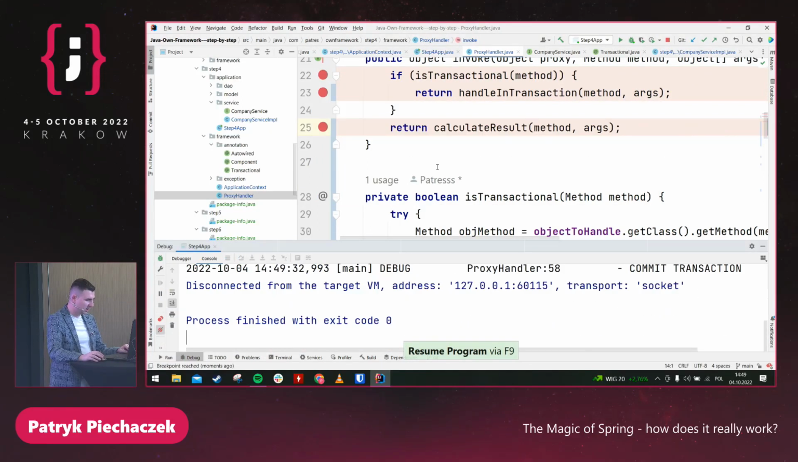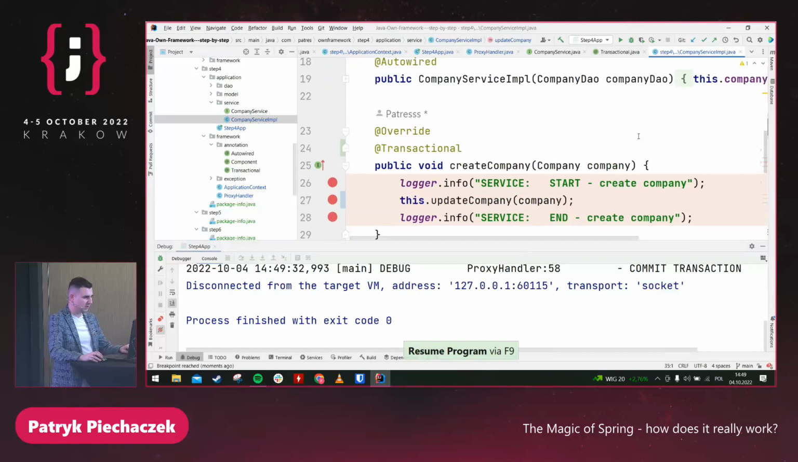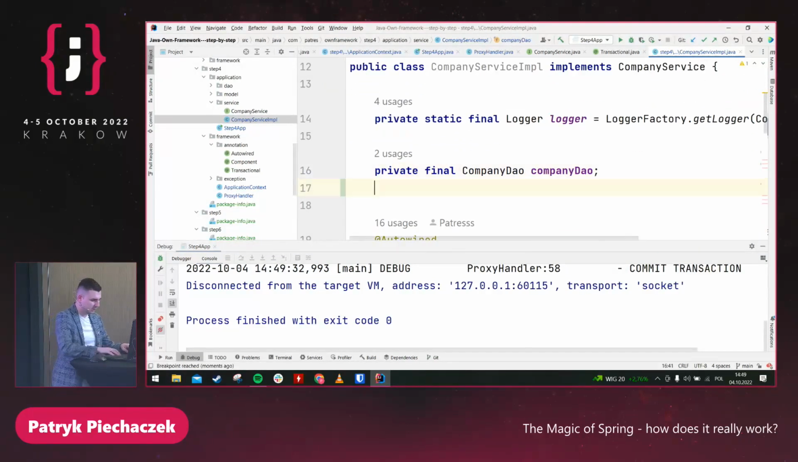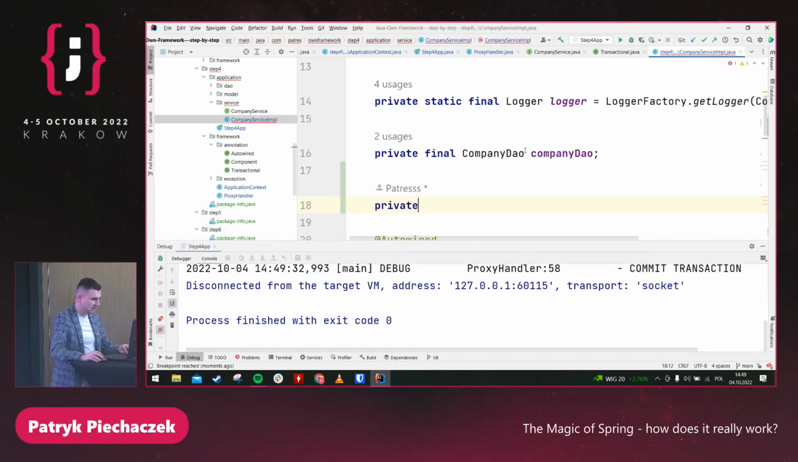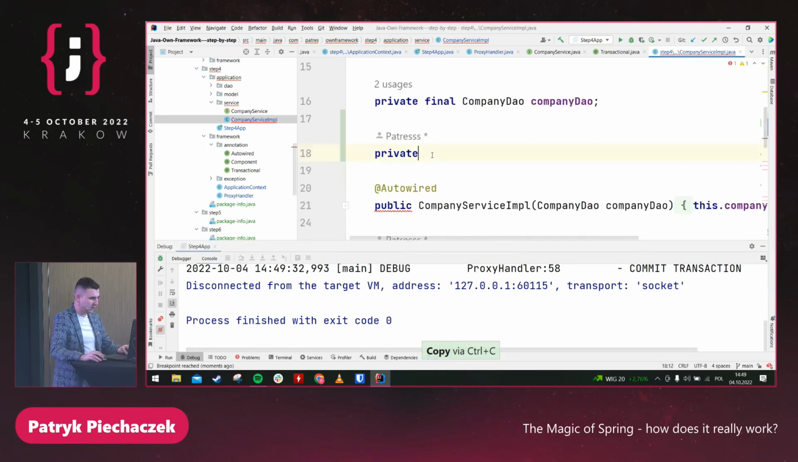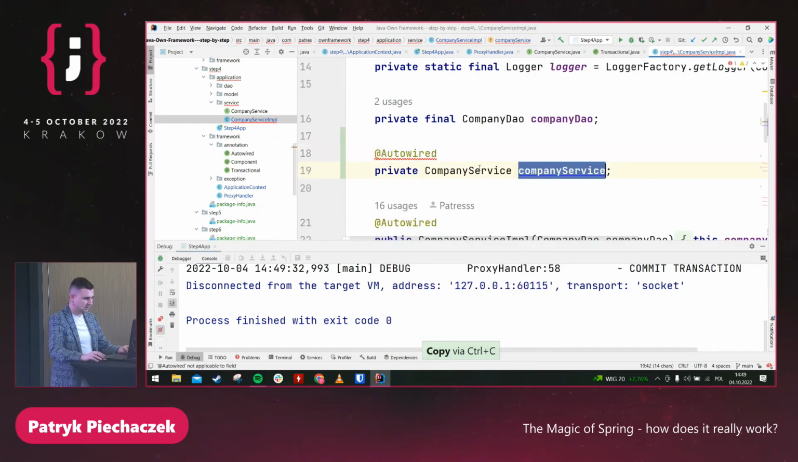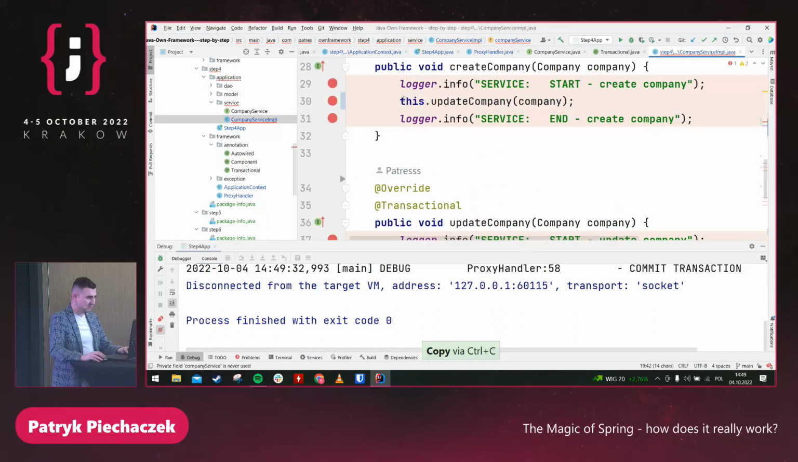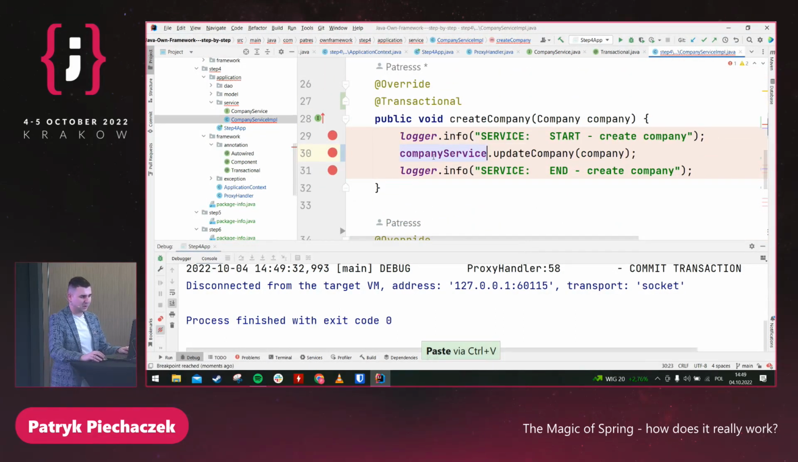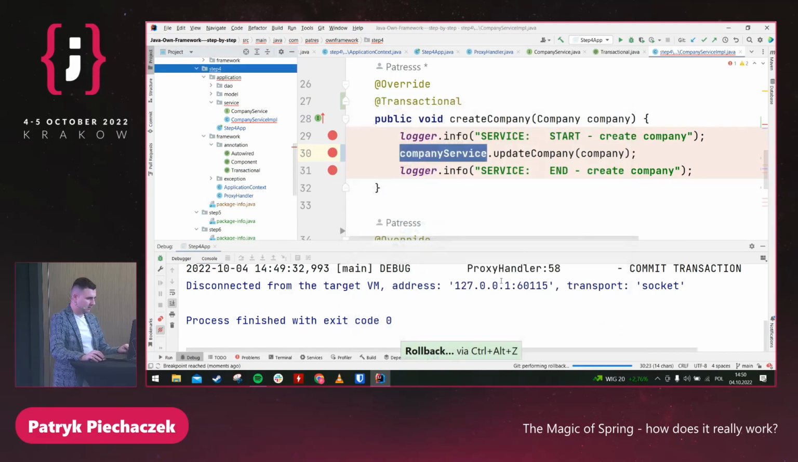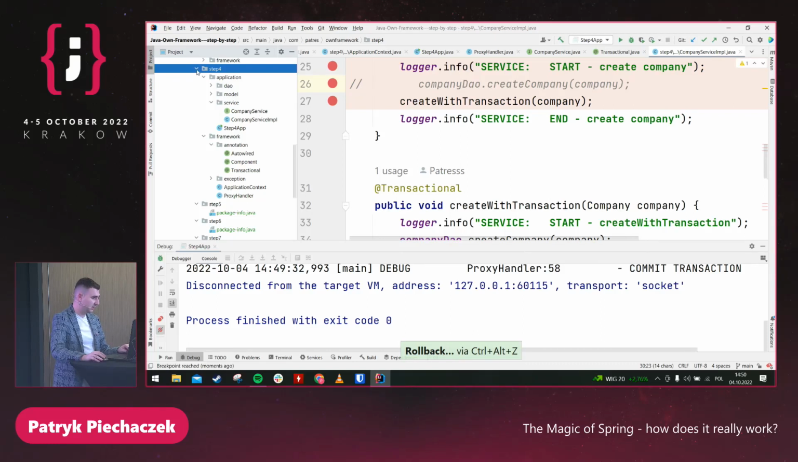Of course, we can do something like this, but I would not recommend it. We can create a private field, and in the company service, we can just inject the company service. And just inject it. In Spring, it works. But it doesn't look very good, because now the company service is also wrapped with the proxy. Okay, so the transactional is just an example.